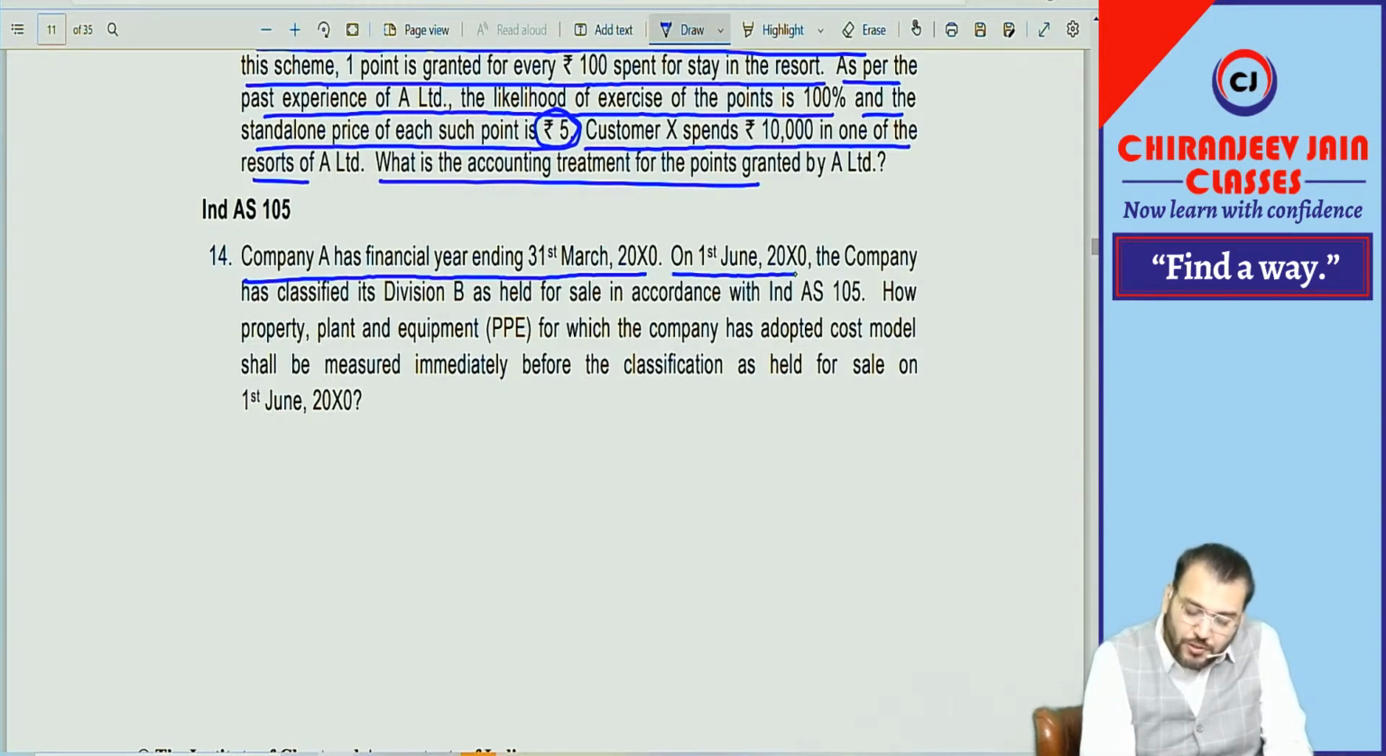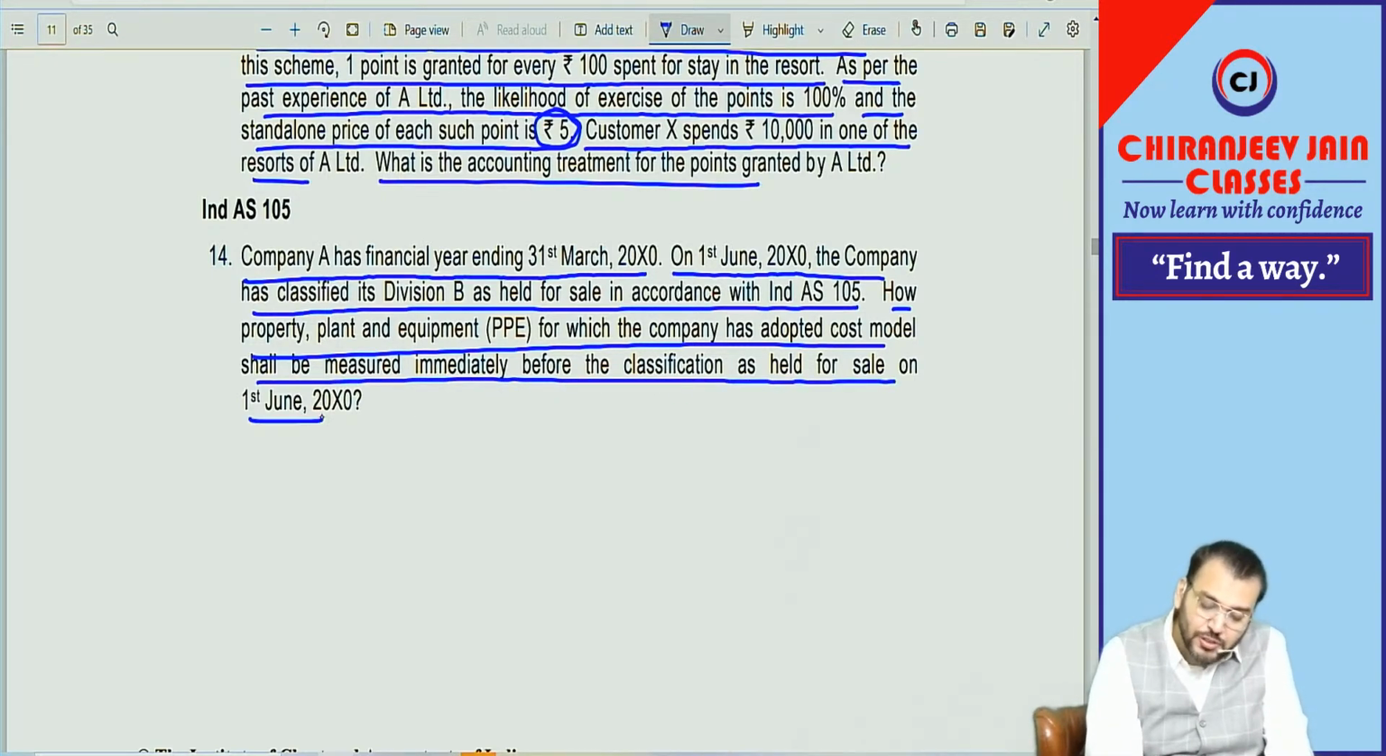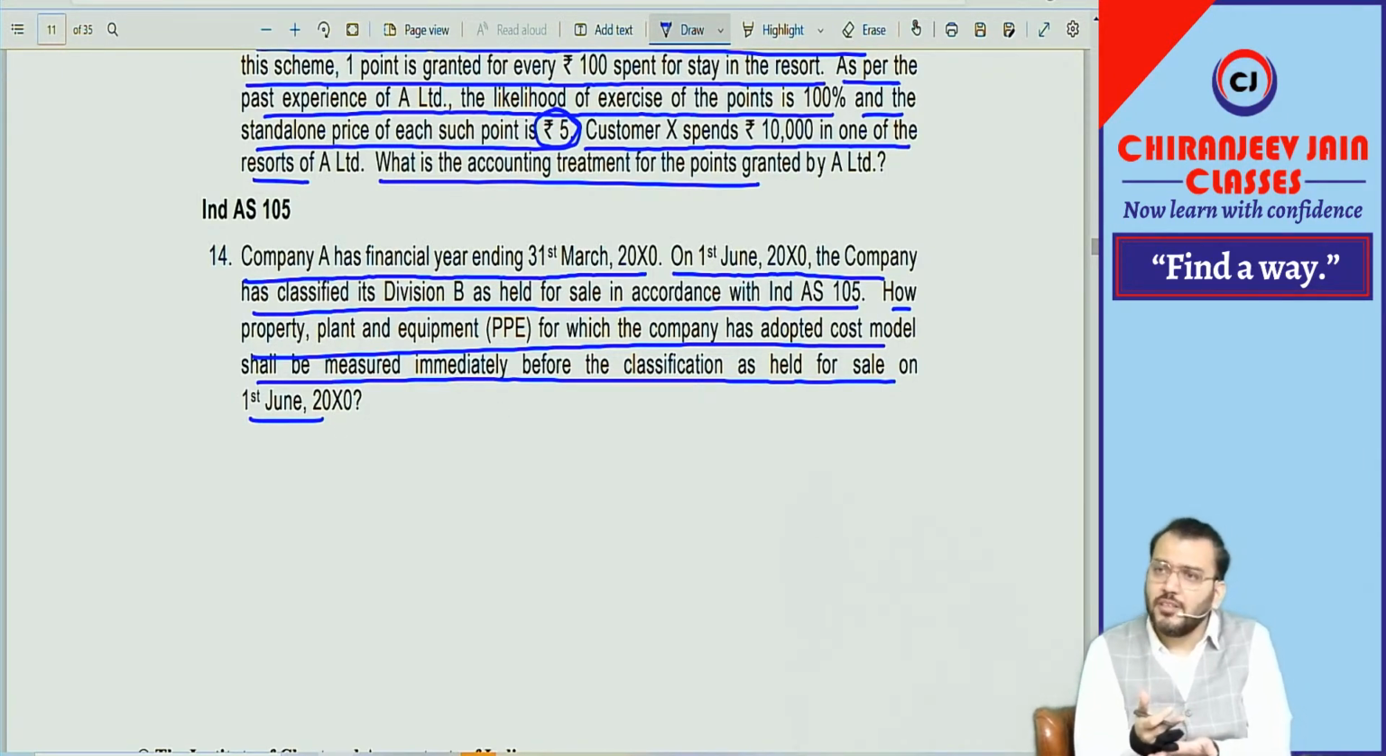Company A has financial year ending on 31st March 2000. On 1st Jan 2000, the company has classified its division B as held for sale in accordance with Ind AS 105. How should property, plant and equipment for which the company has adopted cost model be measured immediately before the classification date as held for sale on 1st June? So up to 1st June, we will apply Ind AS 16. We apply cost model. We will charge depreciation up to that date, and depreciation will cease after that. This is the answer.